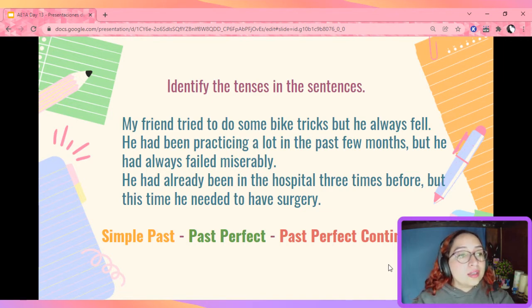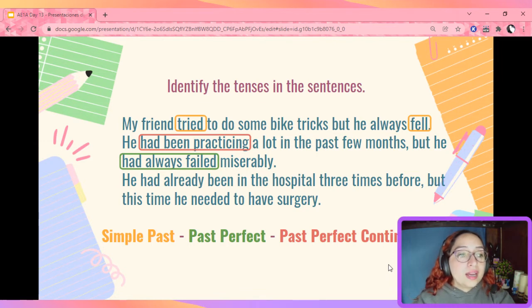So, let's check the first sentence. My friend tried to do some bike tricks, but he always fell. If you notice here, we're using simple past twice. Tried and fell. Sentence number 2. He had been practicing a lot in the past few months, but he had always failed miserably. If you notice, the first verb, he had been practicing, is using the past perfect continuous. But then we use the past perfect. Had always failed.